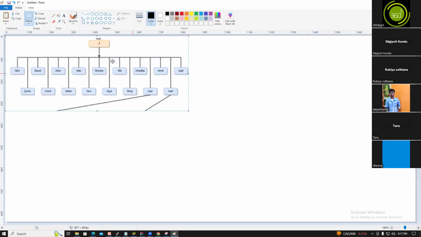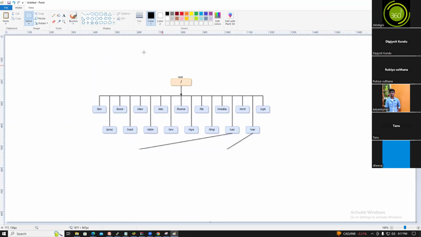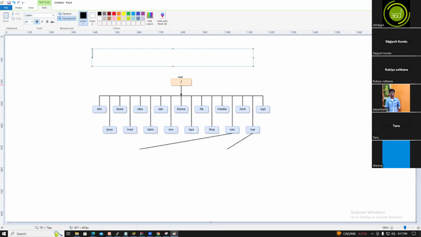Yeah. So what we are discussing today, guys? We are discussing the Linux file system hierarchy. So what is it, guys? What is the Linux file system hierarchy? Yesterday we installed the Linux OS, right?